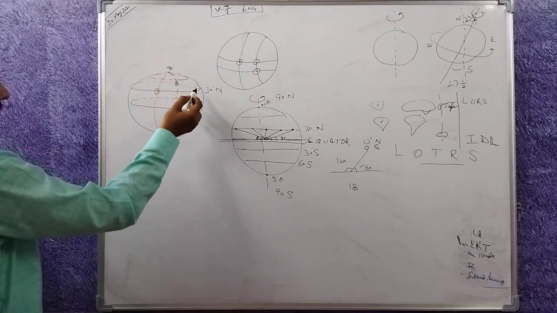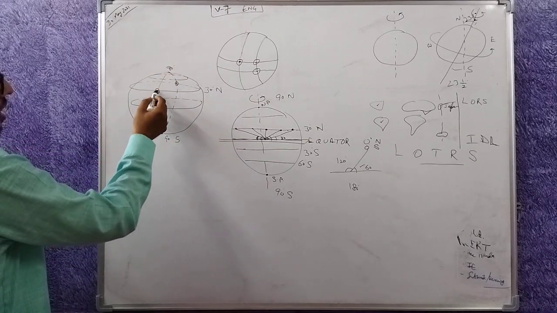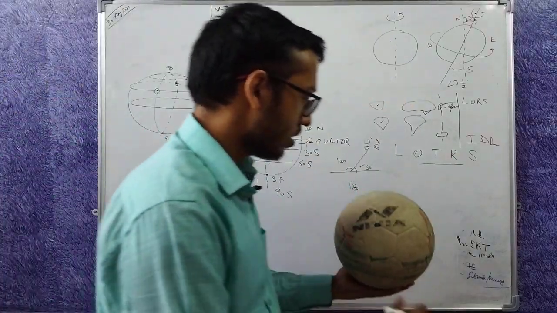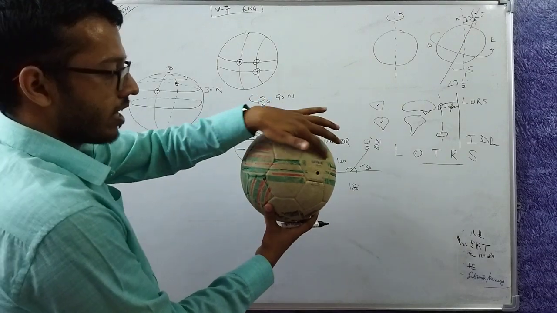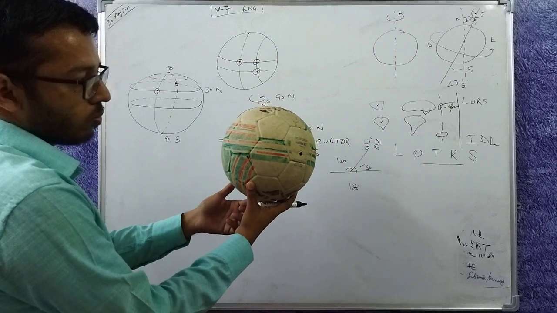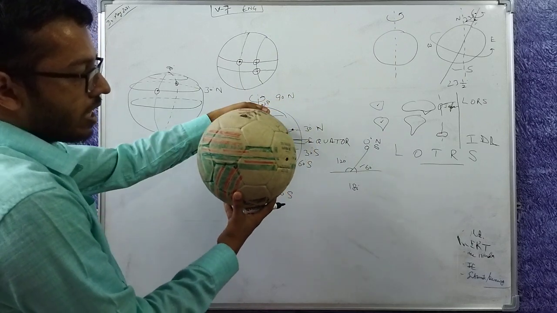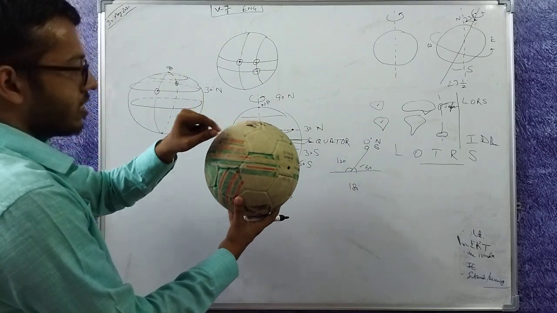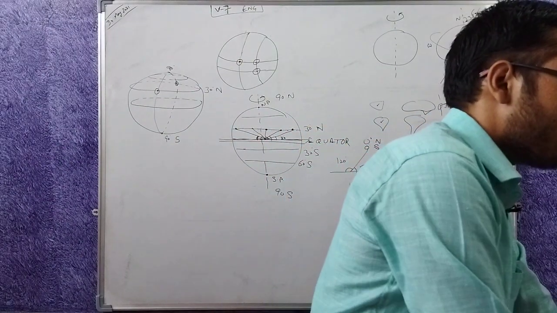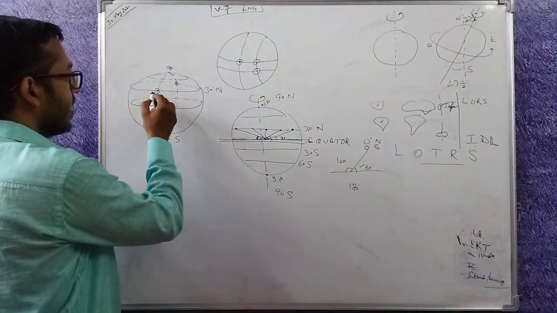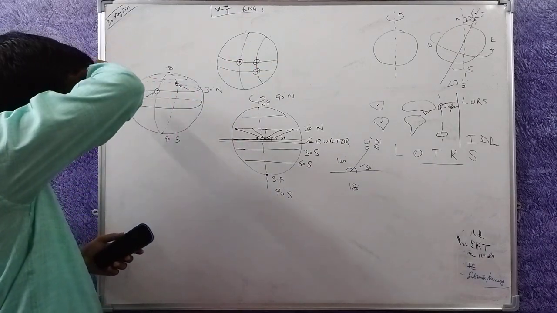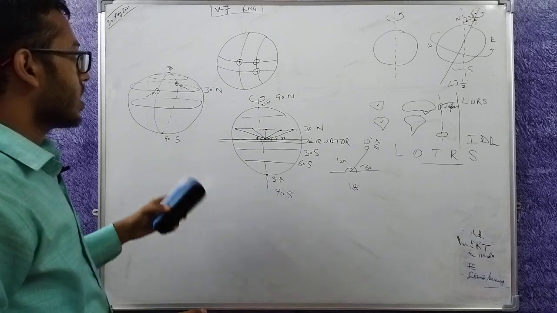So the line at the back and the parallel at the back intersect here, the line at the front and the parallel at the front intersect here. Here is the 30-degree parallel at the front, here is the parallel at the back. Here is the line joining North Pole and South Pole at the front, here is the line joining at the back. At the back they intersect here, in the front they intersect here, that is here and here. So again you cannot reach two places. If Delhi lies on this, you may reach Delhi, but you also may reach some point other than Delhi on the other side of the earth. So this is again problematic.